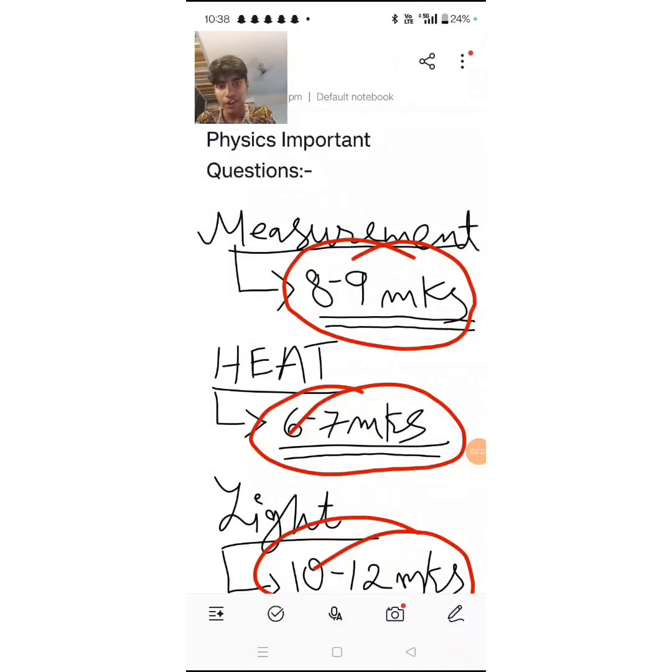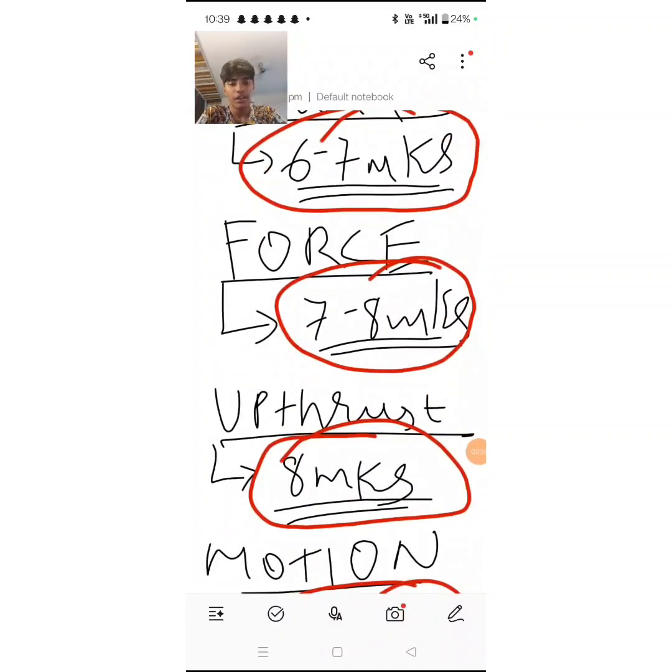Section B, usually you get 5 to 6 questions. Within those 5 to 6 questions, you have to attempt any 4. Means each question will be 10 marks. So you have to attempt any 4 with the best of 4. If you attempt an additional question, the best of 4 will be taken into account. So that is how the paper will usually be asked. Now I'm going to tell you certain questions that have a huge probability of coming in your paper.